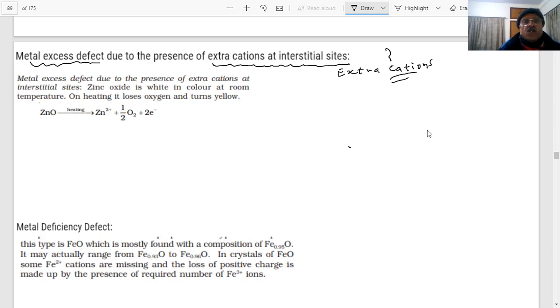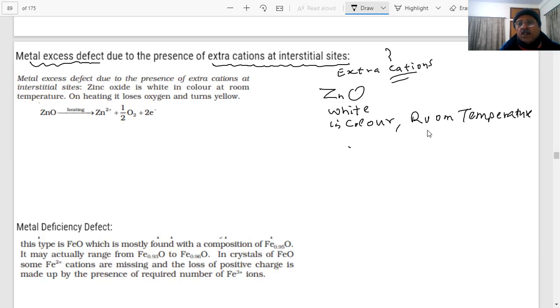Metal excess due to presence of cations at the interstitial sites: zinc oxide. You have seen zinc oxide, students, it is white in color. Zinc oxide is white in color at room temperature. If you heat it, students, what happens? It loses oxygen and becomes yellow in color.